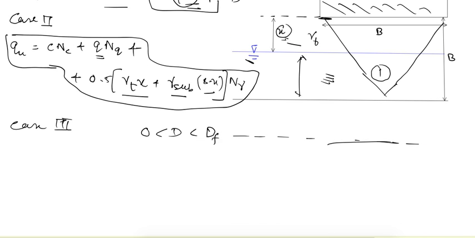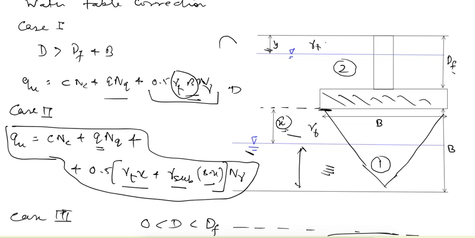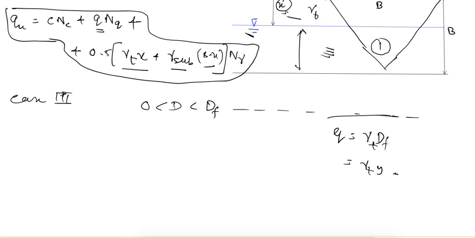So this second term normally is given as Q is equal to gamma dF. Now it will be given as gamma T into Y, which is the weight in this part, plus gamma submerged into dF minus Y, which is this part. So here we can write Qu as CNC plus gamma T into Y plus gamma submerged into dF minus Y,